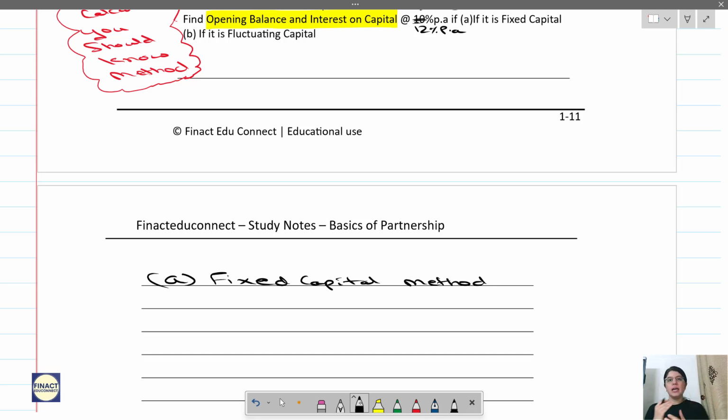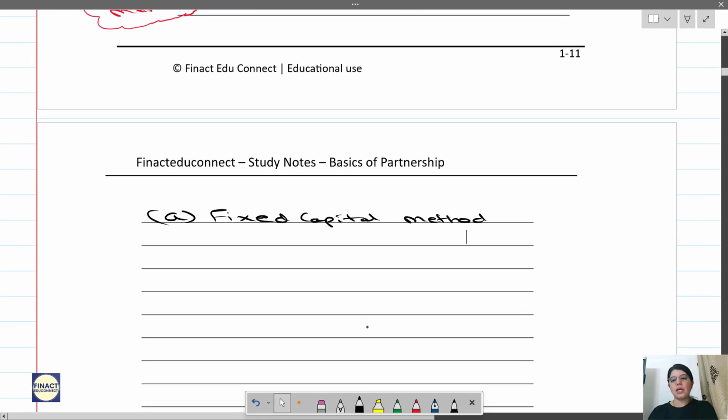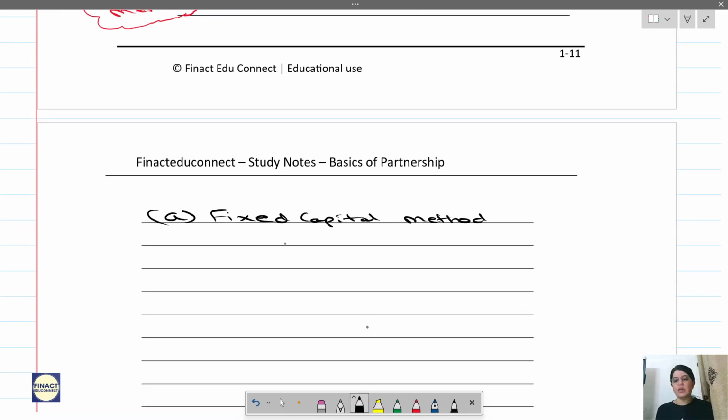That's it. Rest of the things we record in the current account. Correct? Now here the purpose is to calculate the opening balance of the capital. So let us prepare a capital account over here and find out what is the opening balance of the capital.